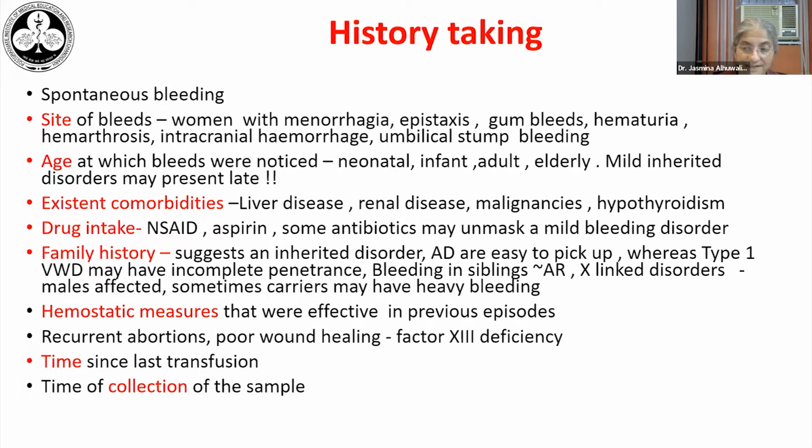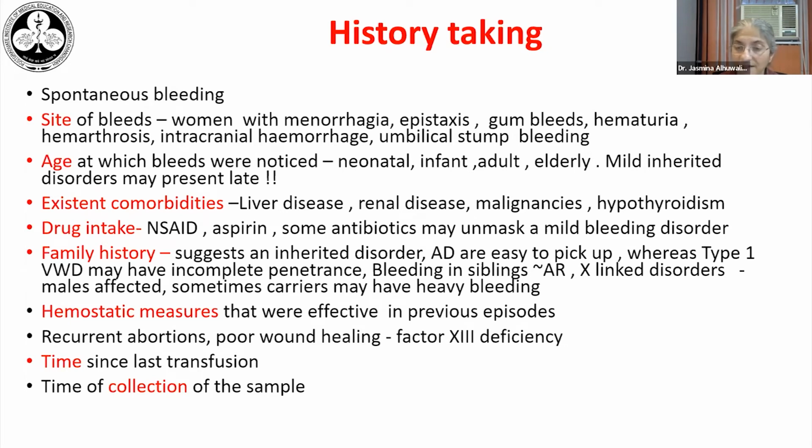Autosomal dominant disorders are easy to pick up. There will be vertical transmission in the parents and in the grandparents and in the children. Now, type 1 von Willebrand disease forms a very standard example of an autosomal dominant disorder, but it comes with a caveat that it may have incomplete penetrance. So just by being an autosomal dominant disorder doesn't mean that it will always show up in the next generation.